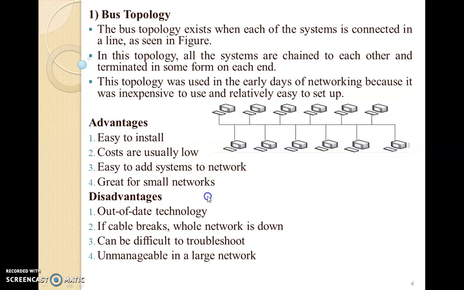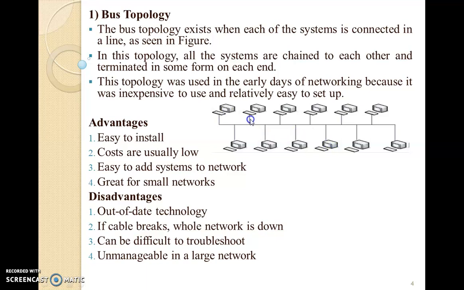Now we will focus on the disadvantages. It is an outdated technology at first. Then, if any cable breaks, every other system will collapse because they are connected serially. If this point breaks, then the rest of the systems collapse.